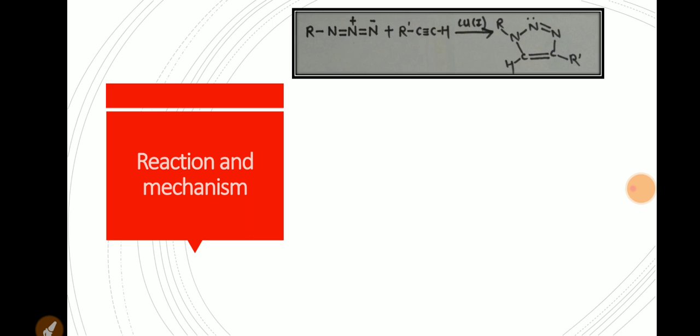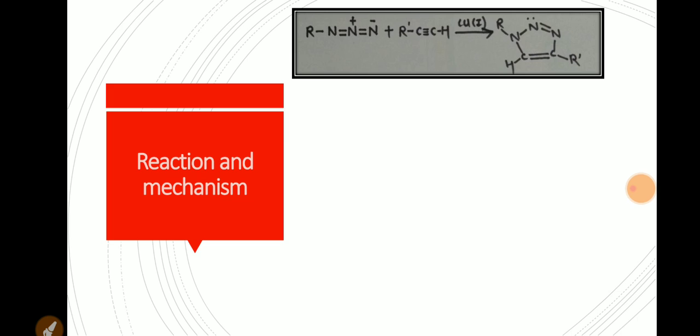In the reaction, copper, which is in +1 oxidation state, makes a better interaction with the alkyne, which activates the alkyne to react faster with the azide.